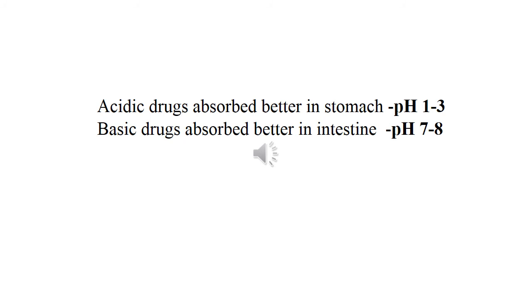So acidic drugs like aspirin are better absorbed in the stomach, that is in acidic pH, and the basic drugs like atropine sulfate, sodium phenobarbital, they are better absorbed in alkaline pH. And also these acidic drugs are ionized more in alkaline urine.